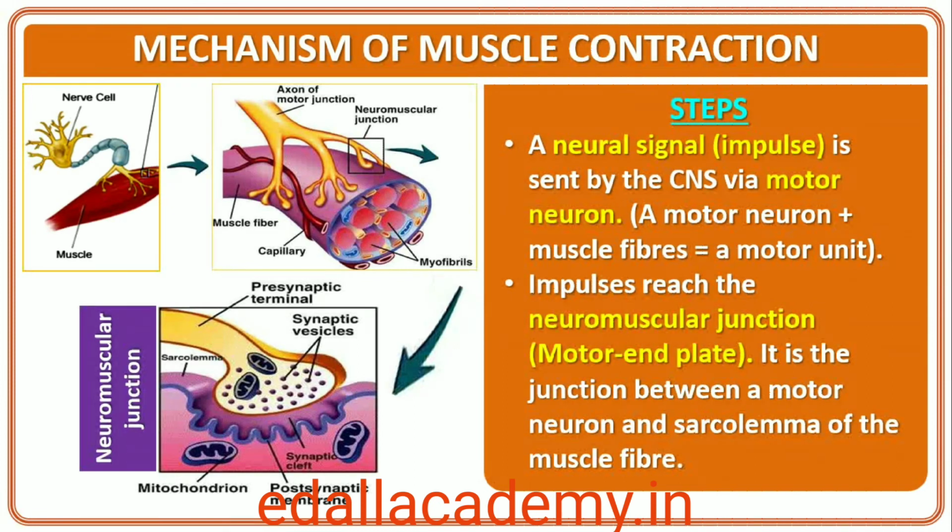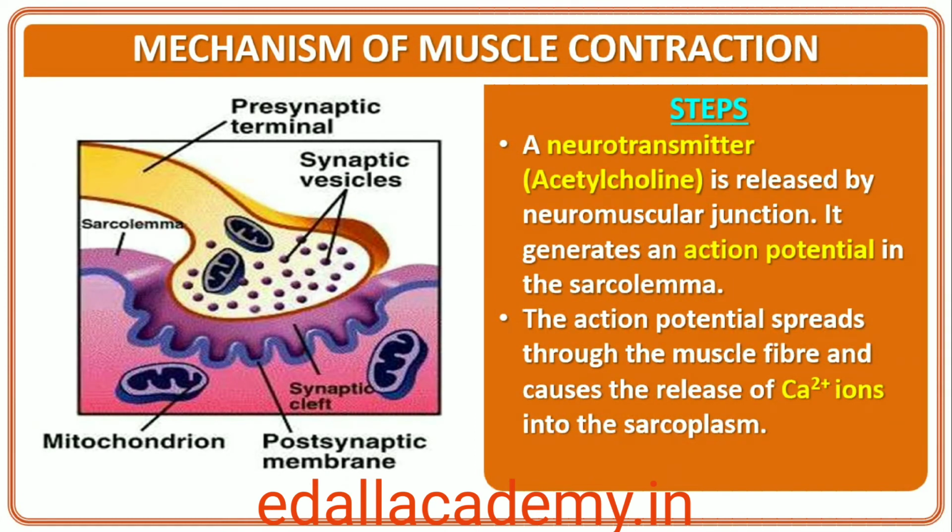Muscle contraction is initiated by a signal sent by the central nervous system (CNS) via a motor neuron. A motor neuron, along with the muscle fibers connected to it, constitute a motor unit. The junction between a motor neuron and the sarcolemma of the muscle fiber is called the neuromuscular junction or motor end plate. A neural signal reaching this junction releases a neurotransmitter, acetylcholine, which generates an action potential in the sarcolemma. This spreads through the muscle fiber and causes the release of calcium ions into the sarcoplasm.